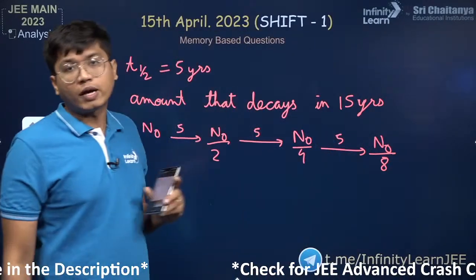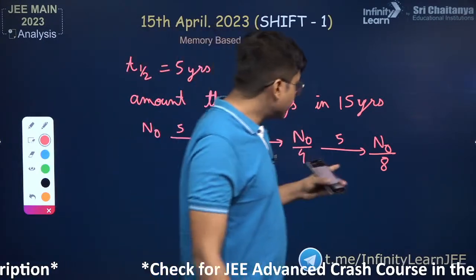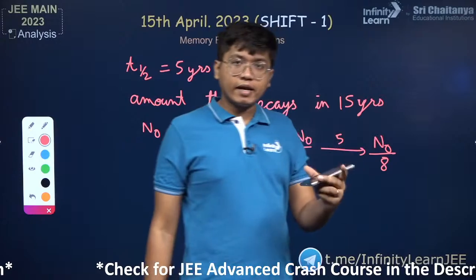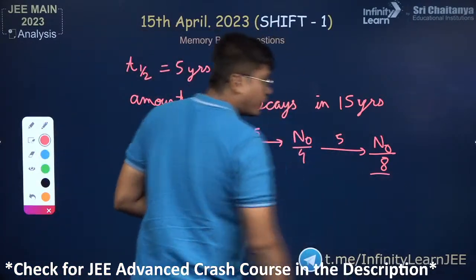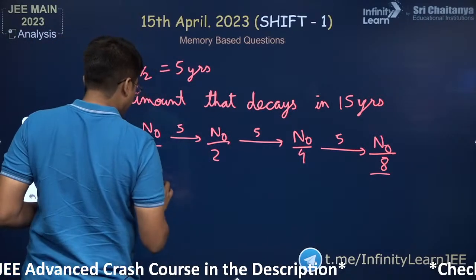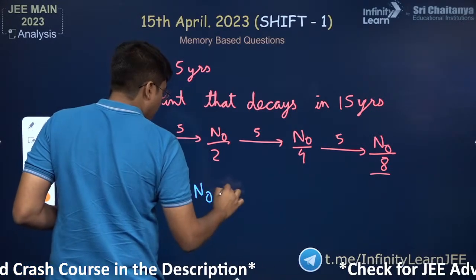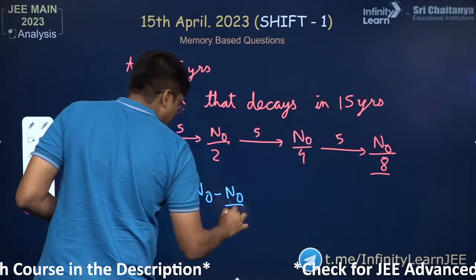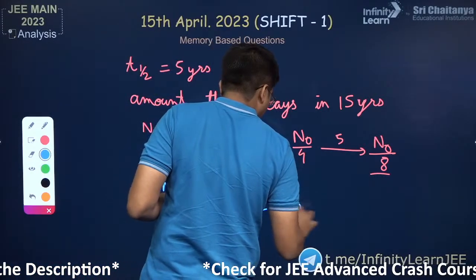But this is not your answer. The answer is not 1 by 8. This is the amount that is remaining. So you started at N naught, you're ending at N naught by 8. So how much has decayed so far? The amount that has decayed, which we'll call delta N, is equal to N naught minus N naught divided by 8. So that is equal to 7 N naught divided by 8.